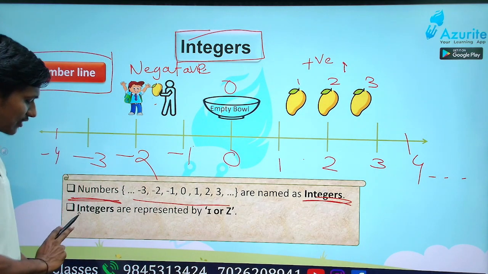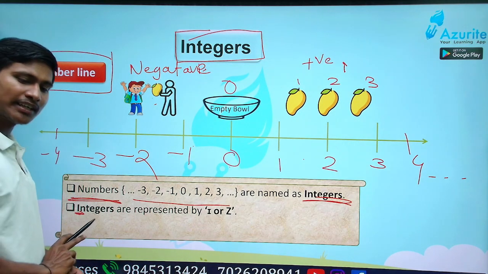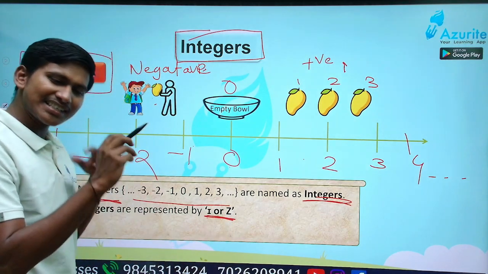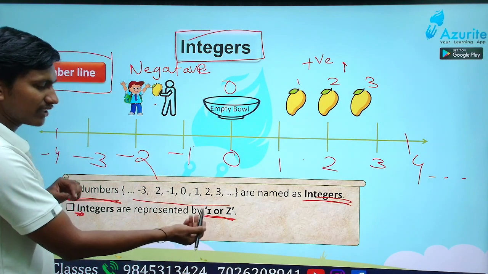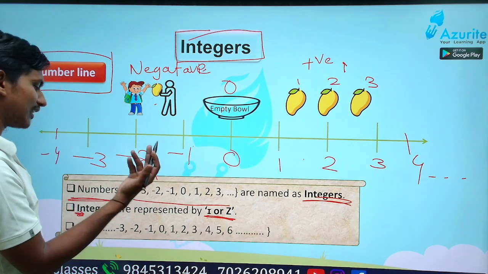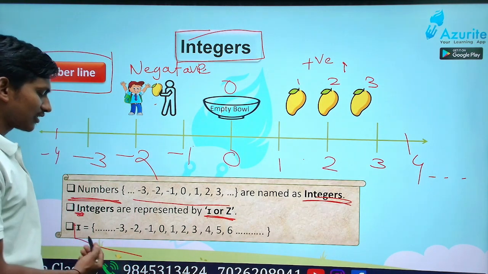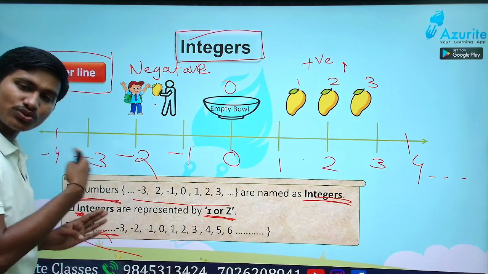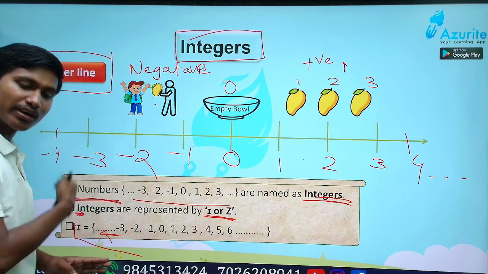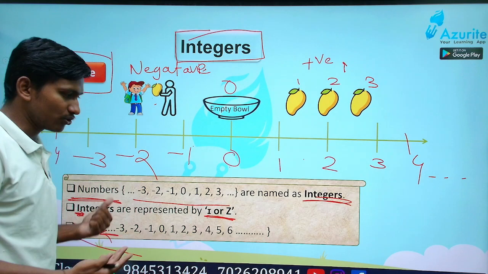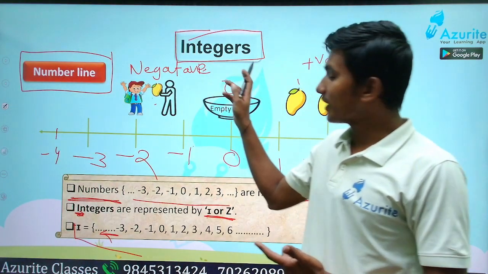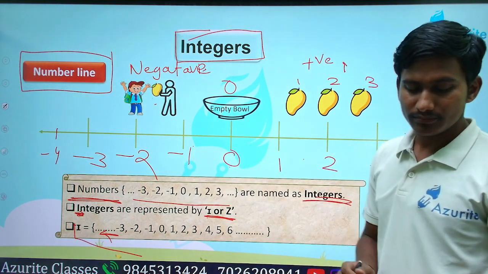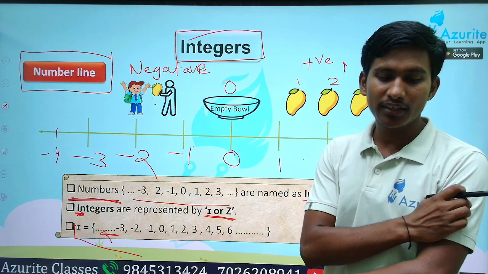How will integers be represented? The first letter I, that is I or Z. Z is from the Latin name, so that is different. That is why we write it as I or Z. Generally we write I only. So I is equal to -3, -2, like that. This dot dot dot means it continues. There are so many numbers. So what are integers? Integers include minus, 0 and plus also. Got it, everyone?